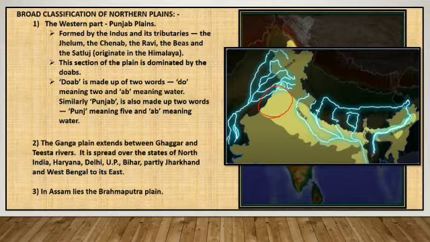The second part is the Ganga plain. It extends between the Ghaggar river and the Teesta river. It spreads over the states of North India like Haryana, Delhi, Uttar Pradesh, Bihar, partly Jharkhand and West Bengal to its east. In Assam lies the Brahmaputra plain.